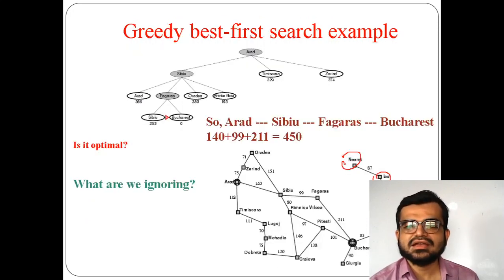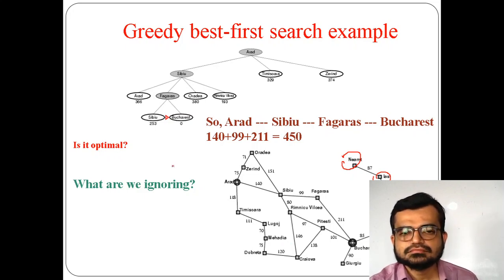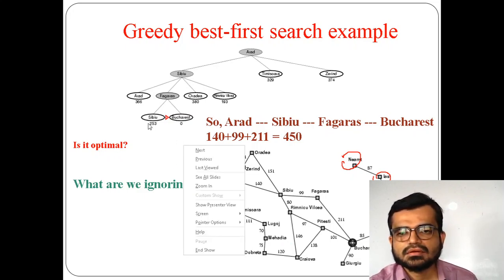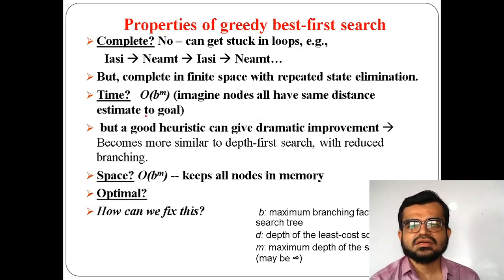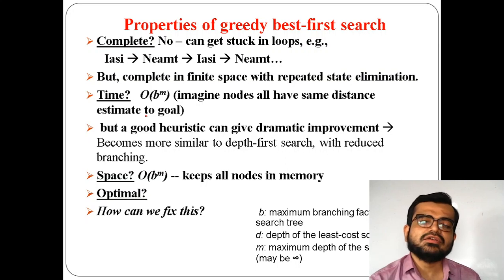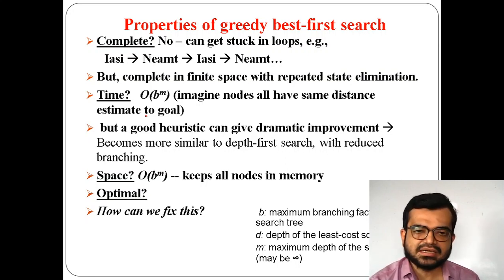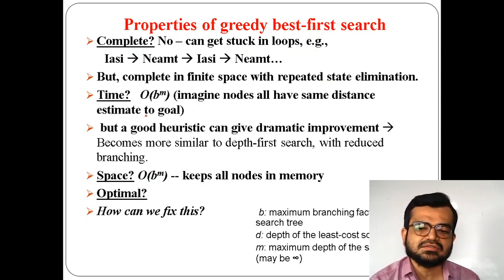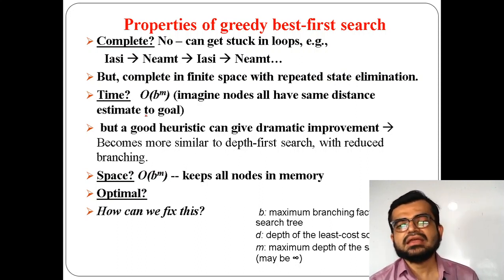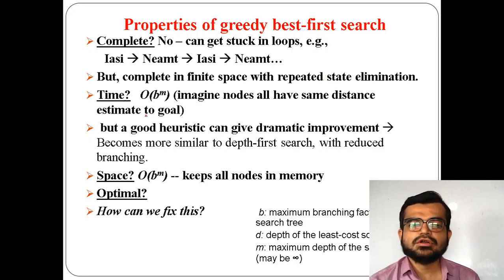But here repeated state is there, right? Why? Because here if you see Sibiu is there, here Sibiu is there, again Sibiu, here also Sibiu is there, here also Sibiu. So, repeated state is there here, right? So, if repeated states are eliminated, and if there are a finite number of states, or finite spaces, then it can give you a complete solution. But in other way it won't be complete.